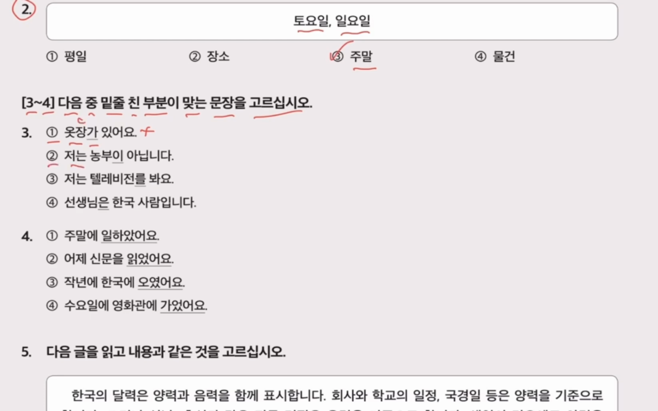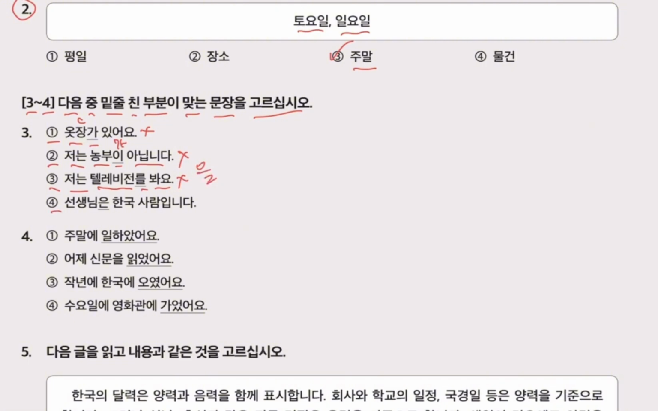Number 2, 친한 농부 이 아닙니다. This is also wrong because it should be 친한 농부가 아닙니다, because the last is a vowel. Number 3, 친한 텔레비전 를 봐요. This is also wrong because the correct one is 텔레비전을, because in television there is a consonant at the end.